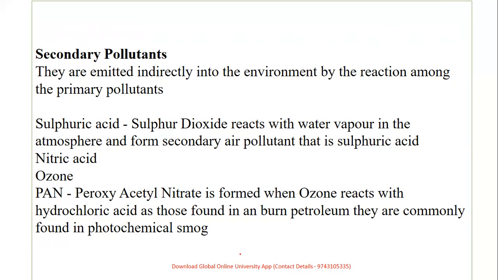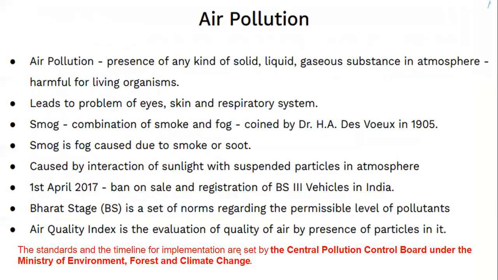As I said, there were questions on primary and secondary pollutants with the help of examples. The ones which come directly are primary, and the ones which come from reaction with primary are called secondary.